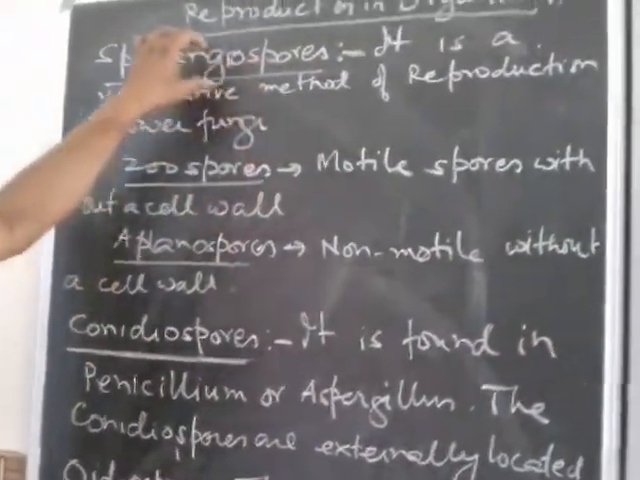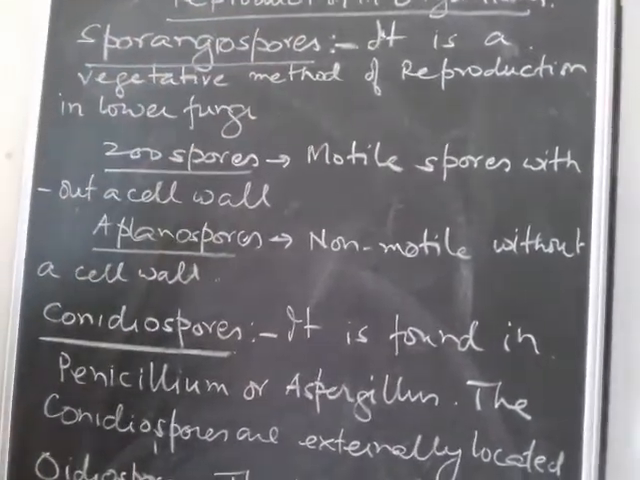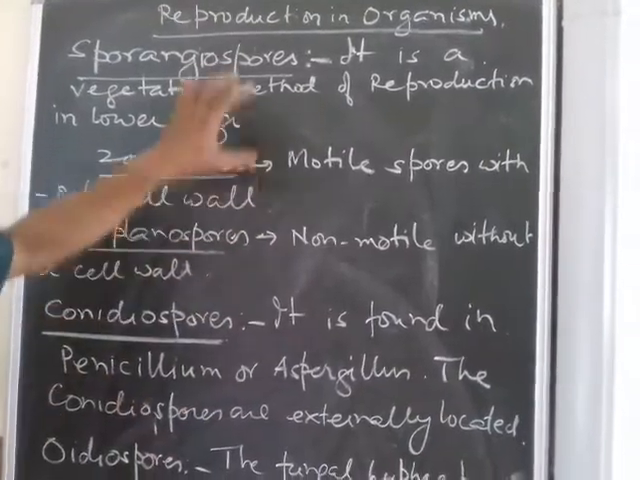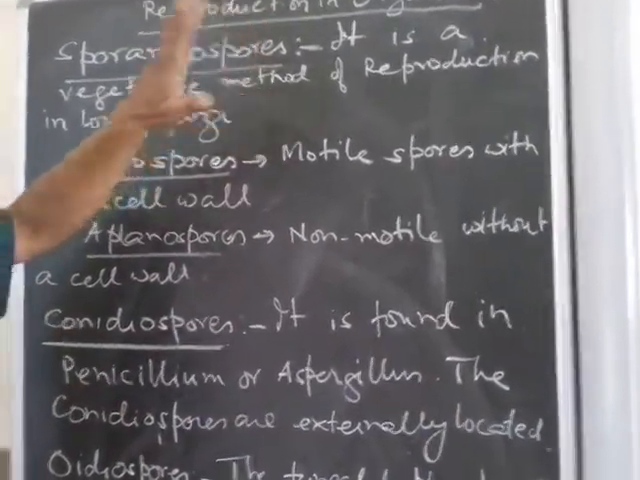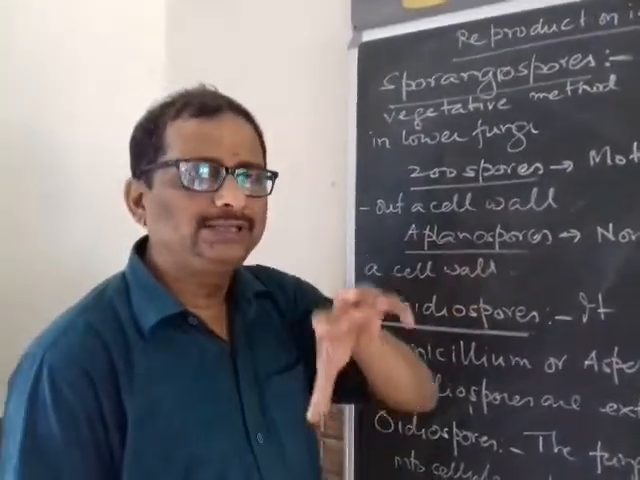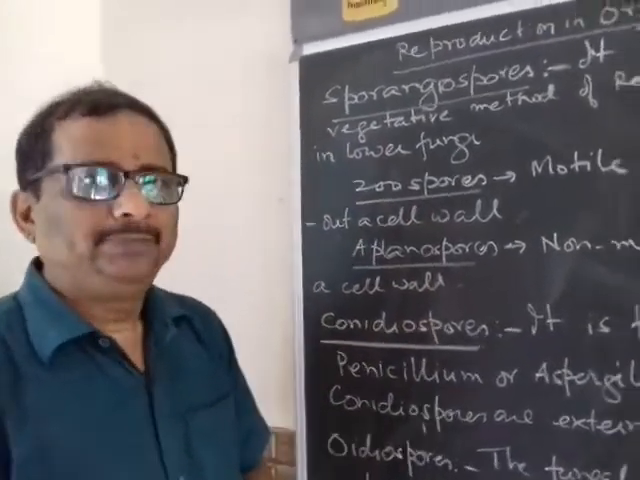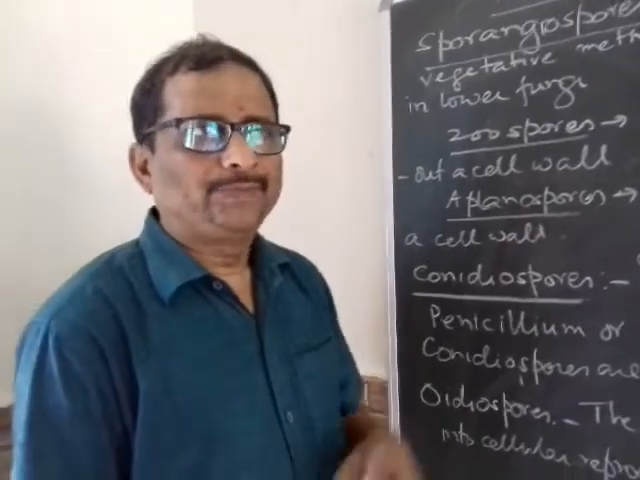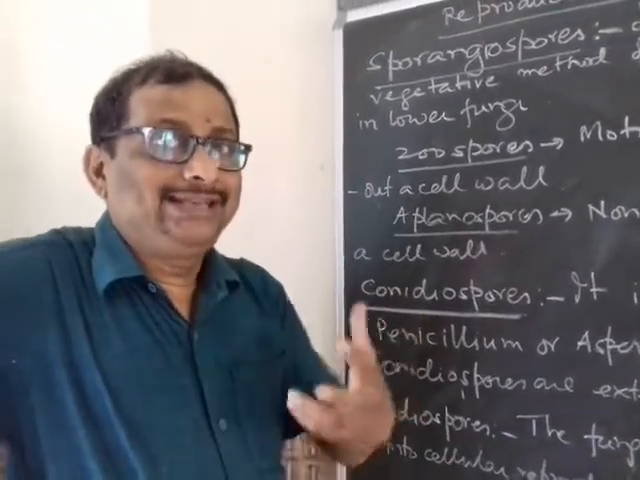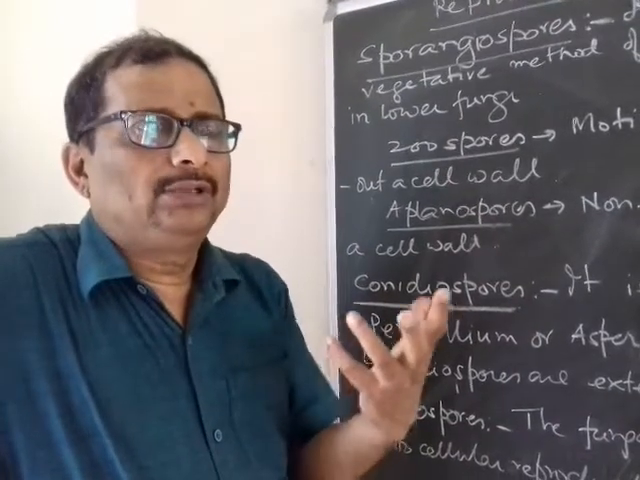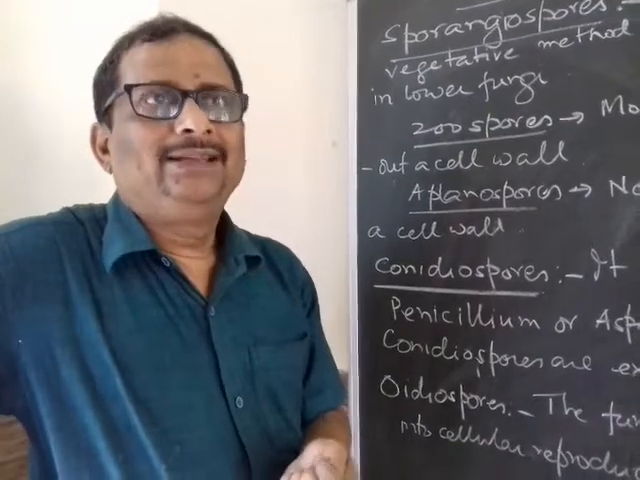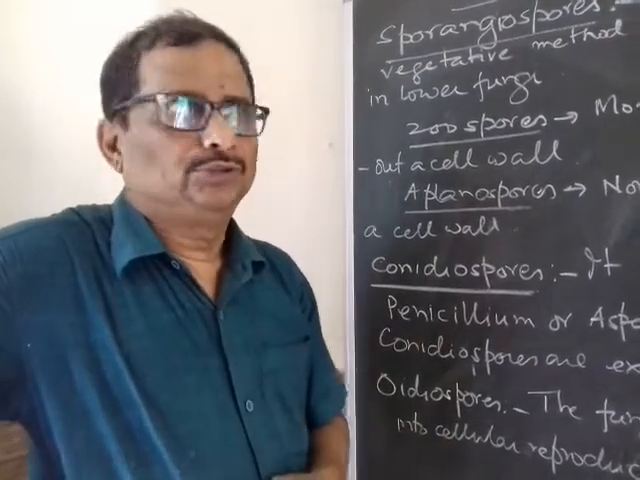Now among these spores, there is a type called sporangiospores. It is a vegetative method of reproduction in lower fungi. The sporangium is actually the encasement of the spores. Sometimes these spores are inside a chamber which we call the sporangium, or spore sac. And sometimes they are naked. If they are naked, we call them conidiospores, which we find generally in Penicillium and Aspergillus.